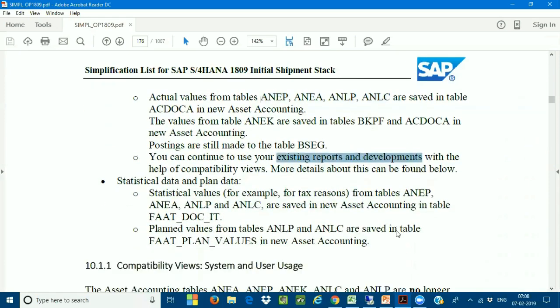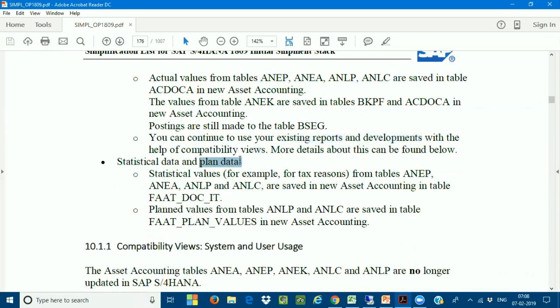Now, when you come to the statistical or planned data: earlier in our SAP ECC, statistical data was used for tax reporting purposes, and for internal reporting purposes. There is also some planned data. So whenever you create a new depreciation area for tax reporting or internal reporting purposes, that data we call statistical values.